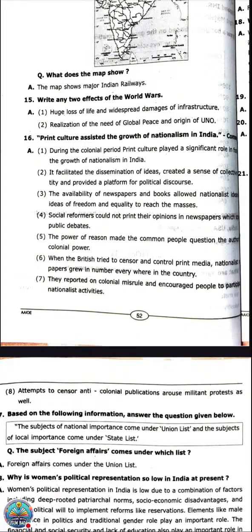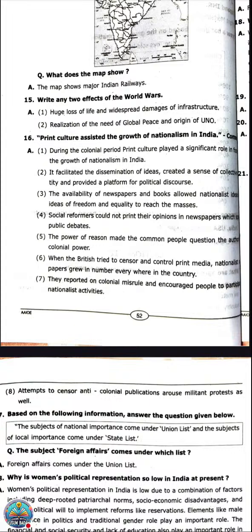Dissemination of ideas means a combination of ideas; different people came with different ideas. It created a sense of collective identity and made a platform for political discourse. So they made it clear how the people could understand what issues were going on.